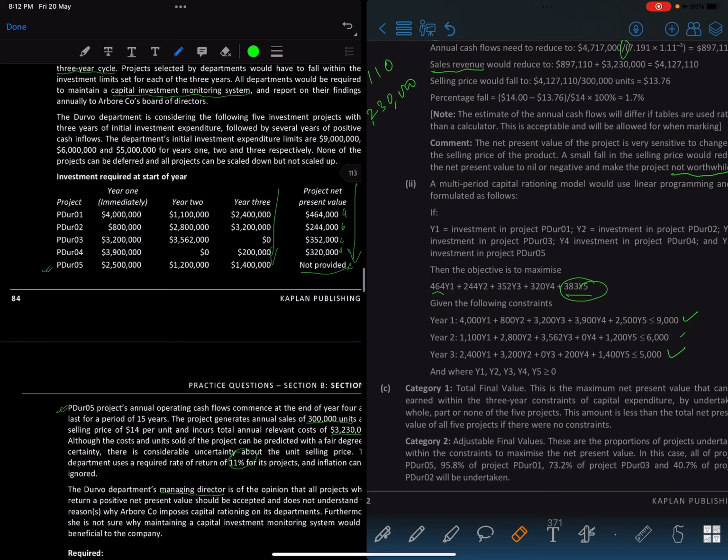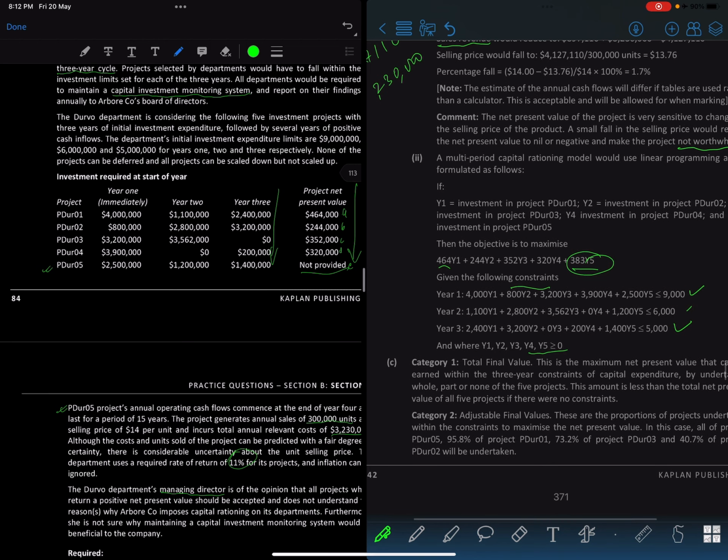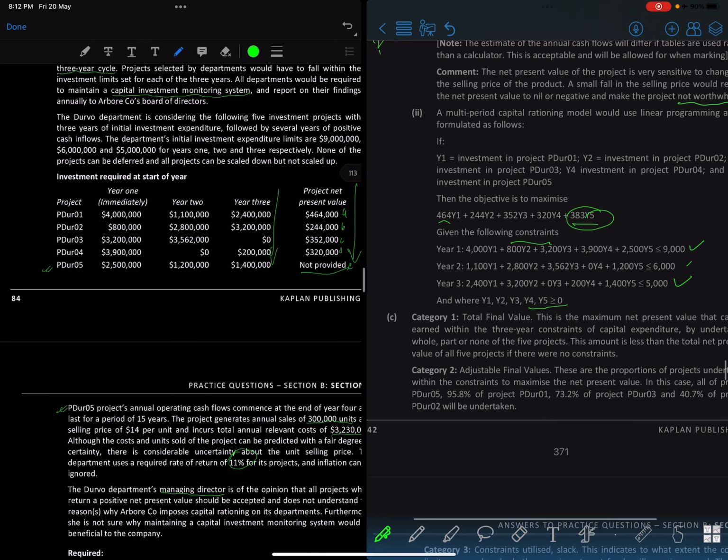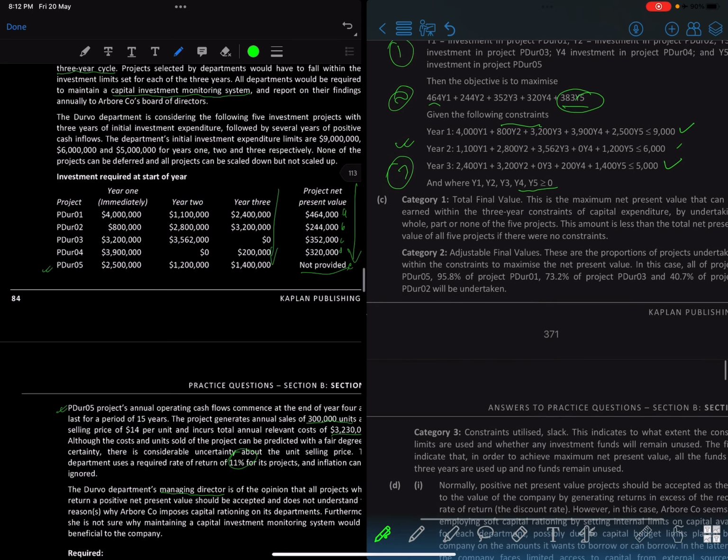And then y1, y2, y4, y0 are greater than 0. Always define this as well. People don't define it, but it should be greater than or equal to 0. It'll be defined in the constraints section. You don't need to solve the equation, so that's pretty much it. For 3 marks, that's pretty much done. So 1 mark for the assumption, 2 marks for this, 3 marks for this.